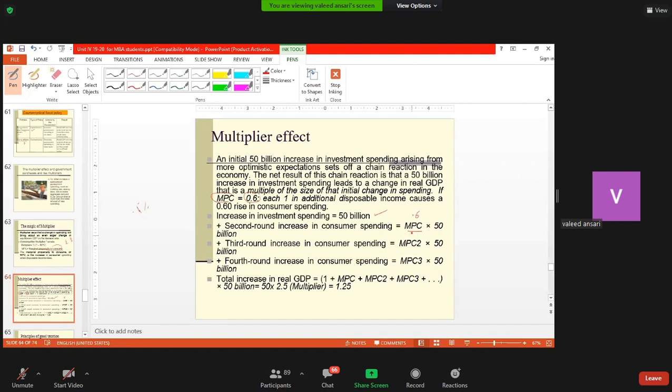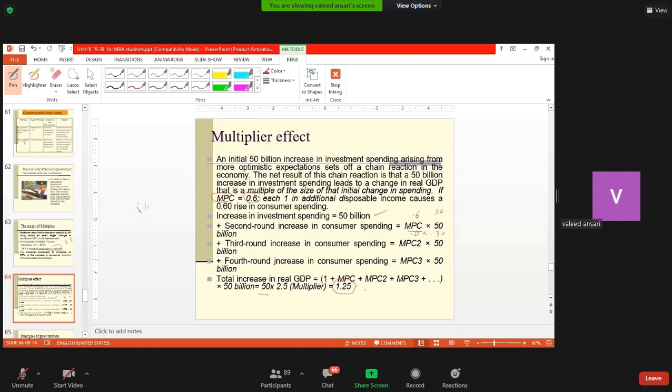Then there is another round. Those who receive this multiply it by this amount, and so on. So what is happening is that because of this one initial round, the third round is spending, the fourth round is spending, and it goes on in this way. So what happens finally is that the 50 billion spending has resulted in 1.25 trillion dollar spending because of that 1.25.